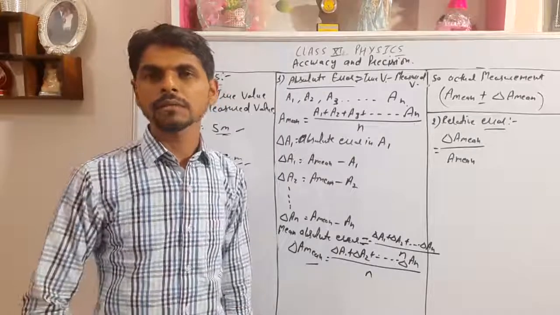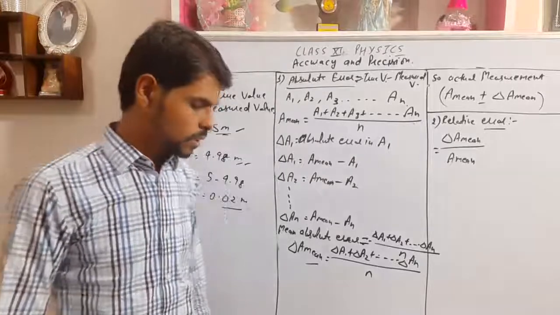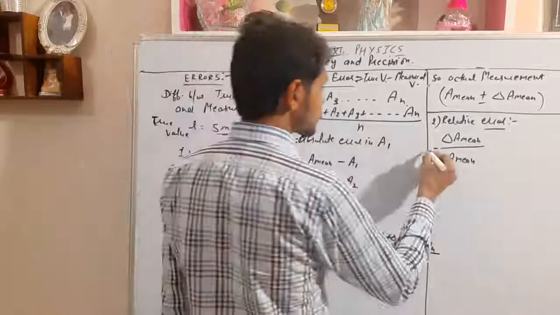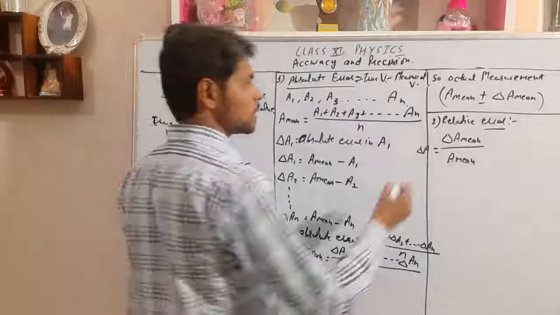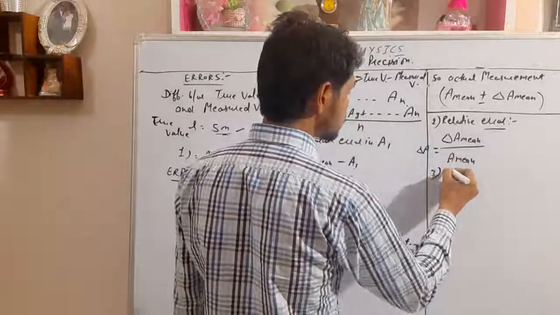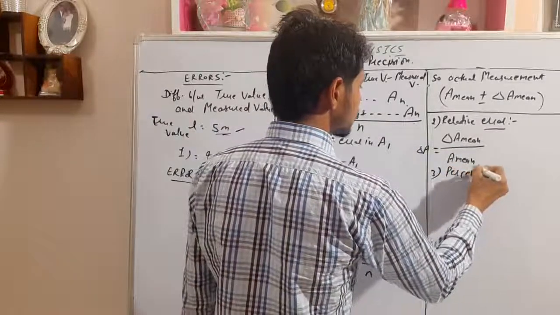That is called the relative error of the physical quantity. Okay, next, this relative error is called delta A. So the third type of error is percentage error or fractional error.